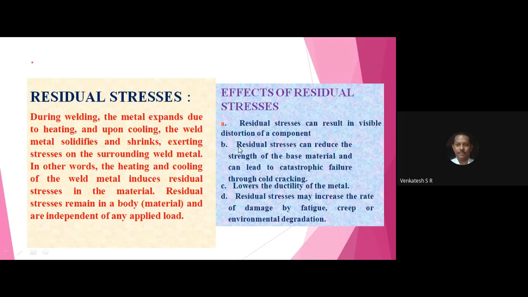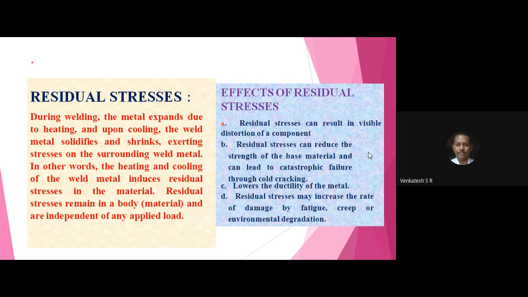Write down subdivision B. Residual stresses can reduce the strength of the base material and can lead to catastrophic failure through cold cracking.